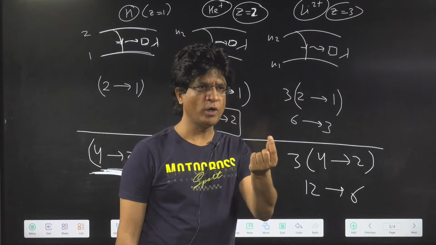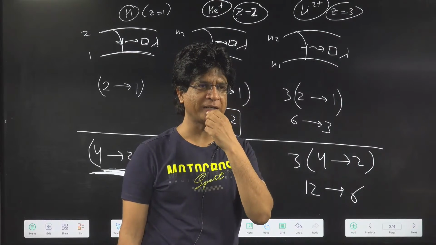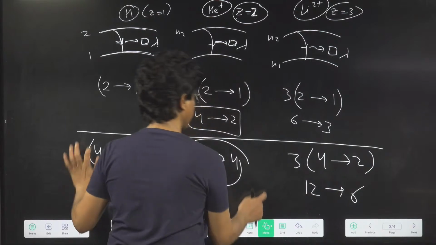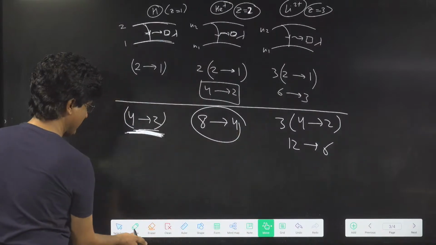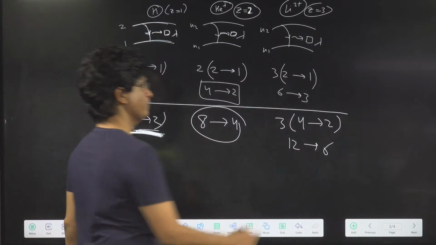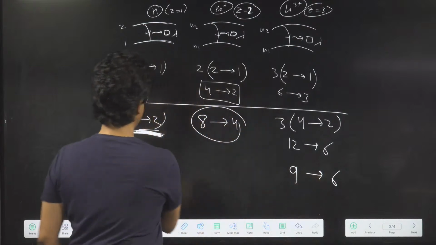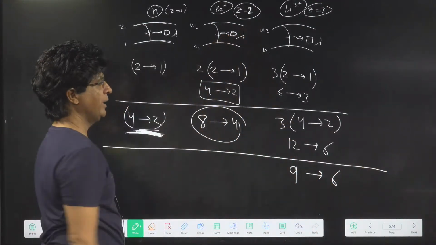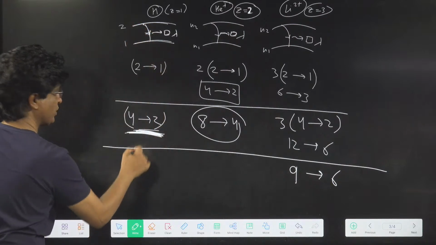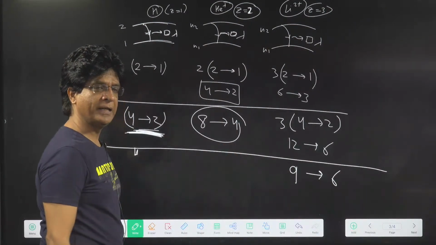Can I give you one more question for practice? Fastest fingers first. Let's play the game. Next question: in lithium 2 plus, it is 9 to 6. What will happen in hydrogen? Which jump will give you the same wavelength?